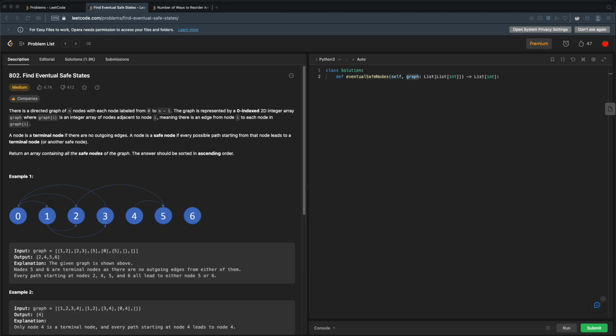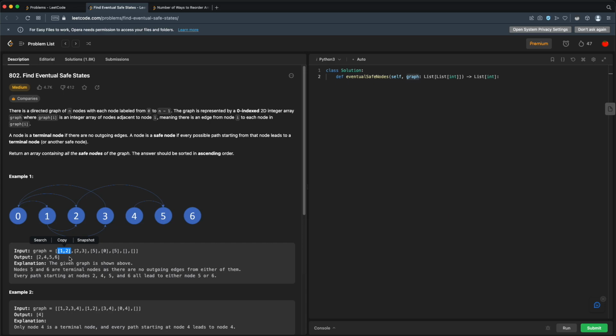There is a directed graph of n nodes, with each node labeled from 0 to n minus 1. The graph is represented by a zero-indexed 2D integer array graph, where graph[i] is an integer array of nodes adjacent to node i, meaning there is an edge from node i to each node in graph[i]. What that's saying is we have this list, and each element in the list represents a node, and the value in that list is another list of nodes that that node is connected to. So these are the edges.